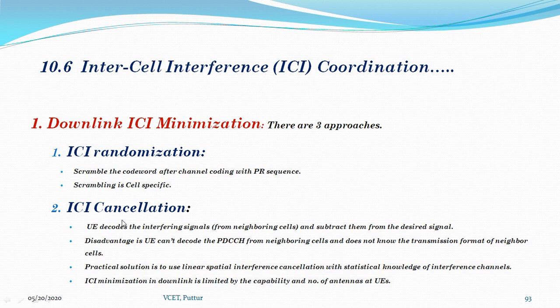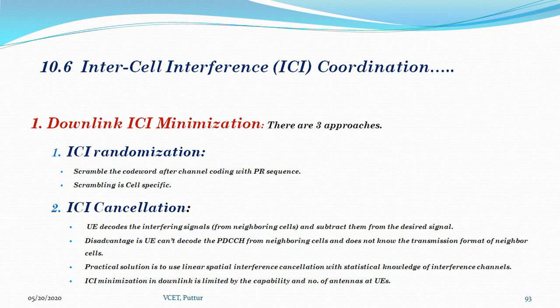The second one is ICI cancellation. If a user equipment is able to decode the interfering signals from neighboring cells, it can regenerate and then subtract them from the desired signal. This can be achieved with a multi-user detector at the user equipment.